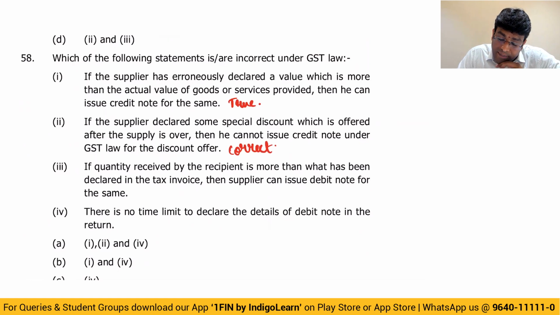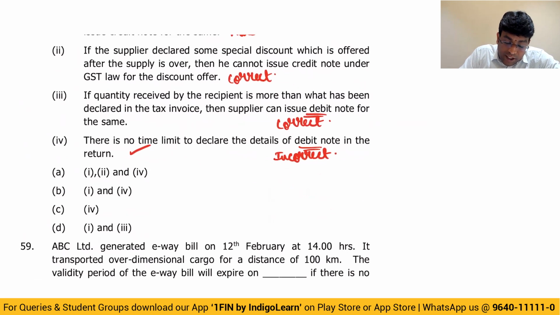If the quantity received by the recipient is more than what has been declared in the tax invoice, supplier can issue debit note. This is also correct. There is no time limit to declare the details of debit note in the return. How can that be there? Debit note is a document given by the supplier when there is an increase in tax, and law clearly says which month you gave debit note, please show in the same month. So this statement is incorrect. So which statement is incorrect is only the fourth statement. So answer is option C, my dear friends, fourth point.